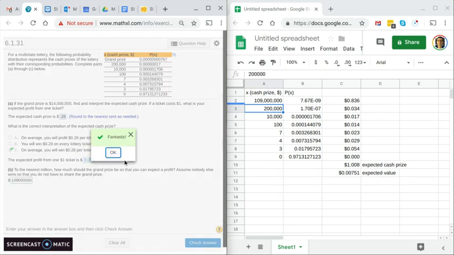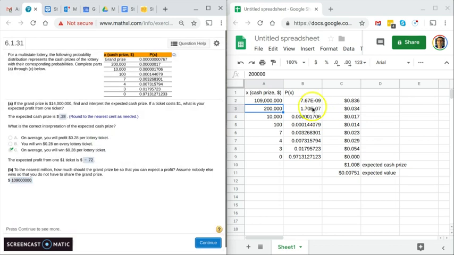So that's how to do this problem. Like I said, you can do that algebraically, but the nice thing about a spreadsheet is you can just play with it until you zero in on it.